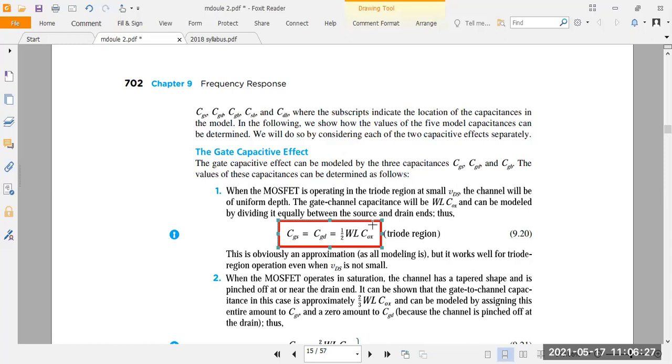So in this condition, we take the equation for the capacitance. The capacitance is directly proportional to what here? The width of the channel, the length of the channel, and the oxide capacitance, then multiplied by 1/2. This is the capacitance for the gate effective.